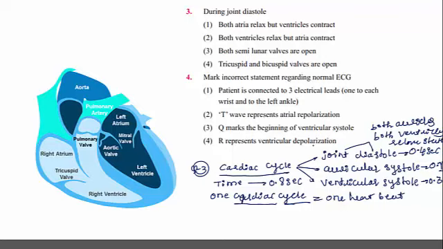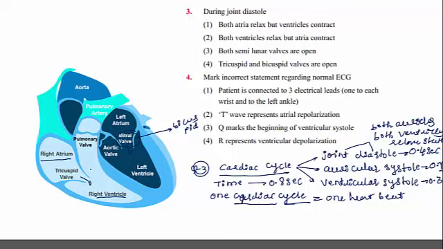All the four chambers of the heart are in the relaxed state, so the tricuspid and bicuspid valves are open. Where do you find these? The tricuspid valve is between the right atrium and right ventricle, and the bicuspid valve, the mitral valve, is present between the left atrium and left ventricle.